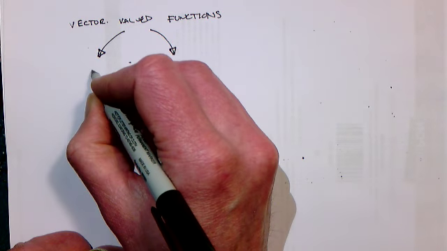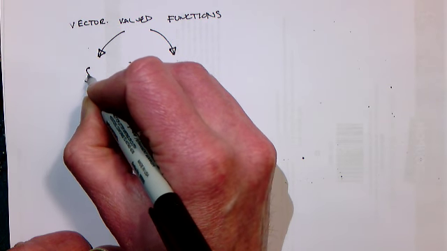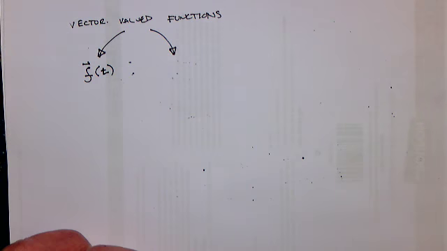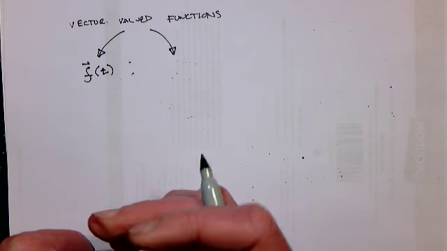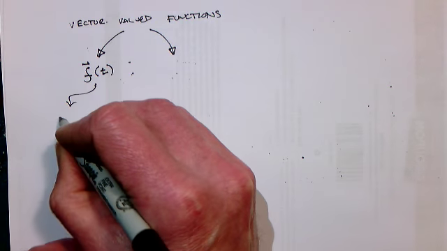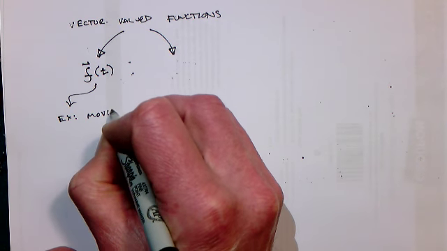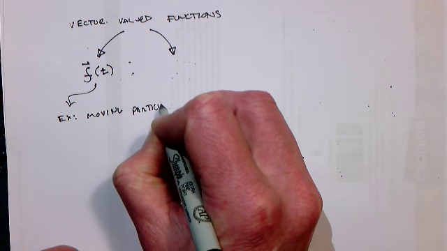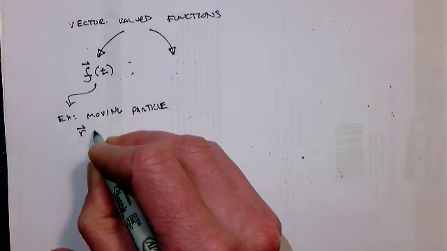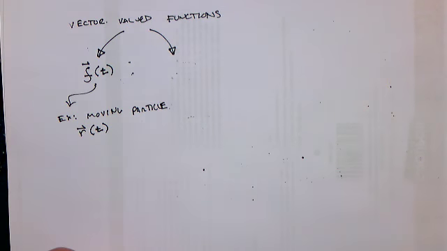One category is vector valued functions where the function is a vector. So I have some function f that's a vector, but it's simply a function of time. An example of a vector valued function of time would be: I've got some particle that's moving, and since it's moving around, its location in space, or its position vector r, is changing as a function of time.